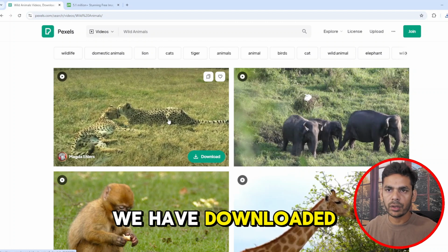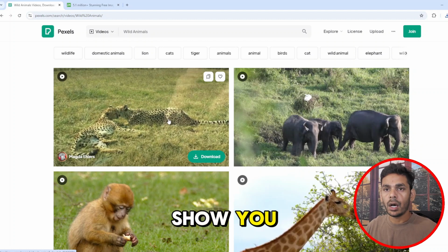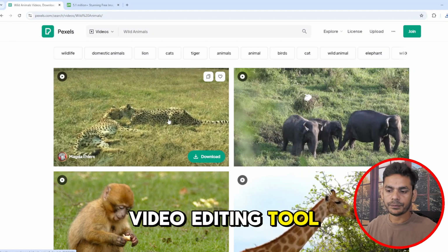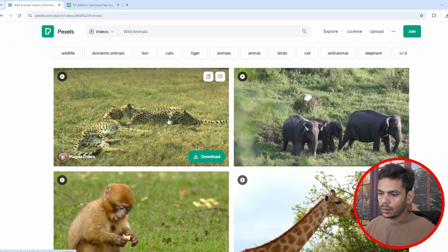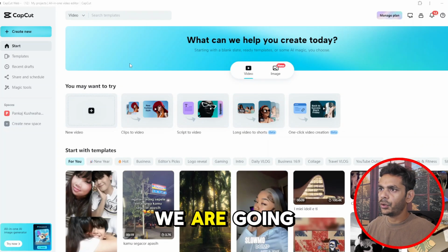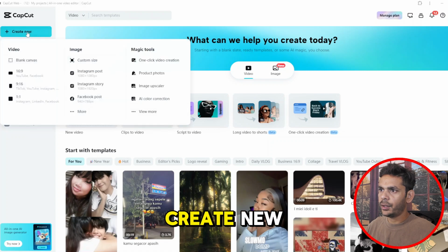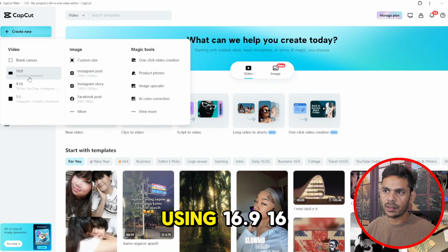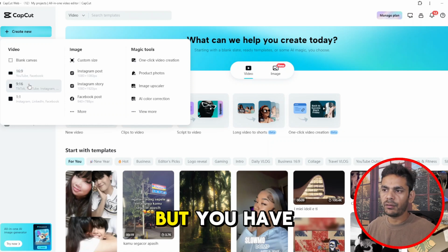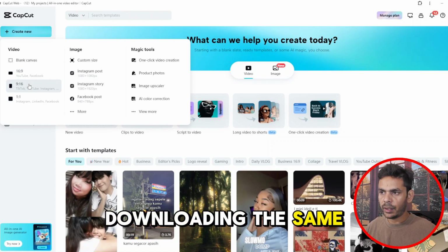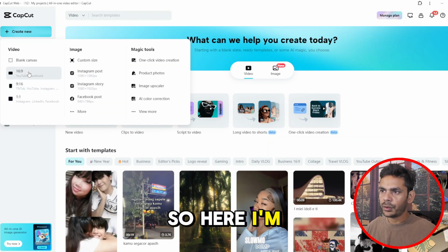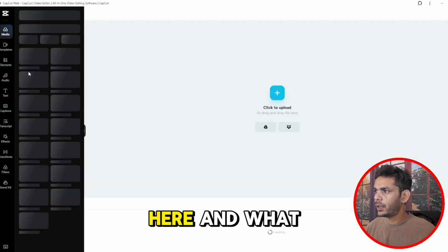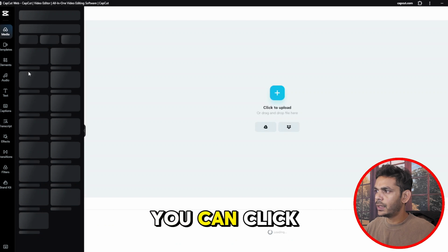Now we have downloaded all the 4 videos, and I will show you how we are going to use them in a video editing tool. So now we are going to open CapCut, go to create new, and here you select the format or aspect ratio. In this case we are using 16:9, but if it is a short, you can use 9:16, but you have to make sure you are downloading the same kind of video format. So here I'm going to use 16:9. You click here, and you can click on upload video.